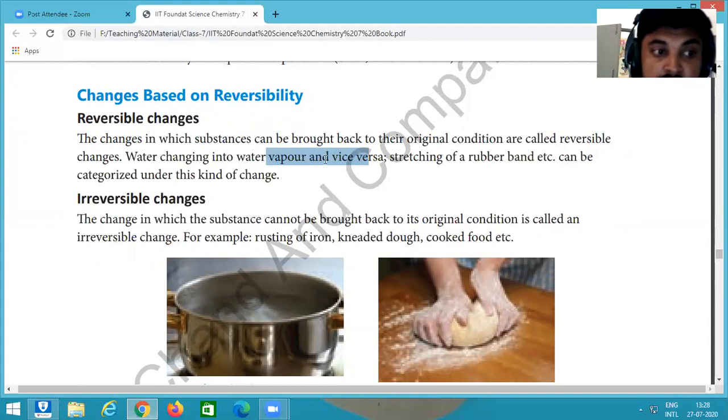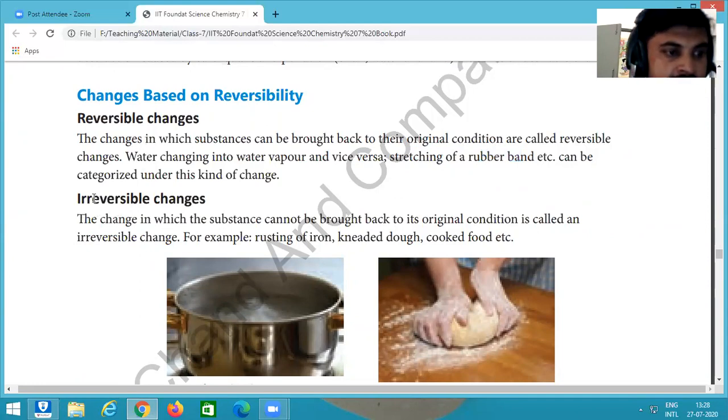So these are reversible changes. Stretching of a rubber band: when we stretch a rubber band, it stretches, and when we remove the force, it comes back to its own position and takes its original size. So these are the reversible changes.